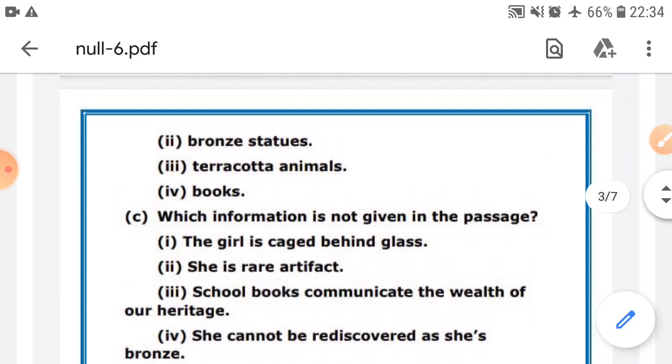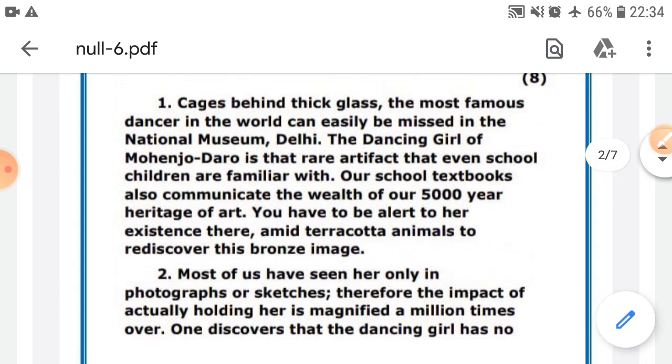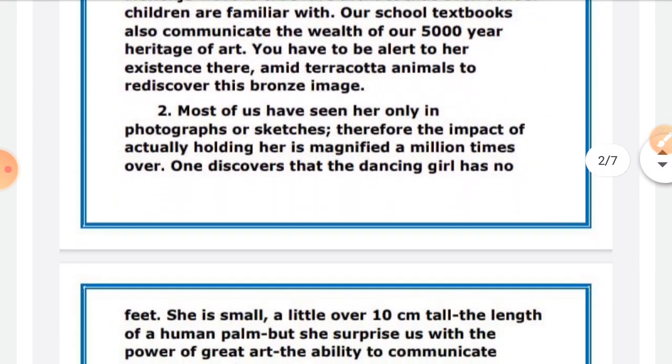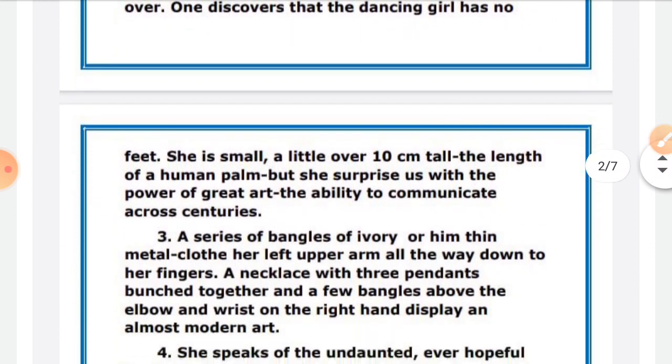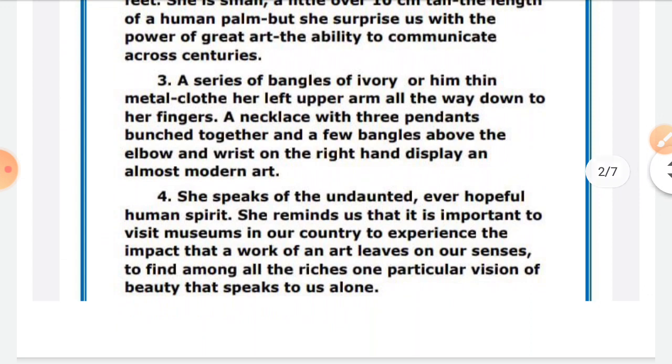The girl is caged behind the glass. She is a rare artifact. So we will move with these two things, caged and artifact. Just search and see if you can find these things here.